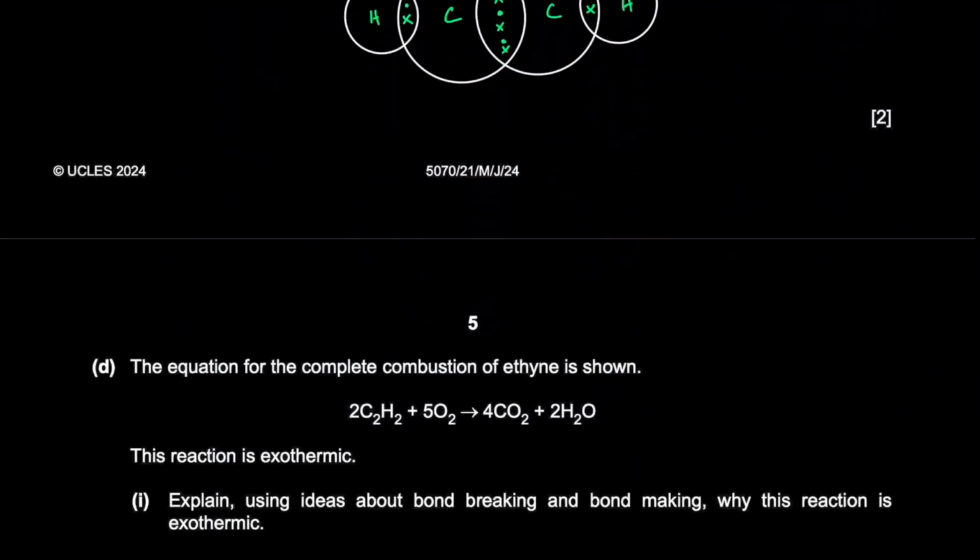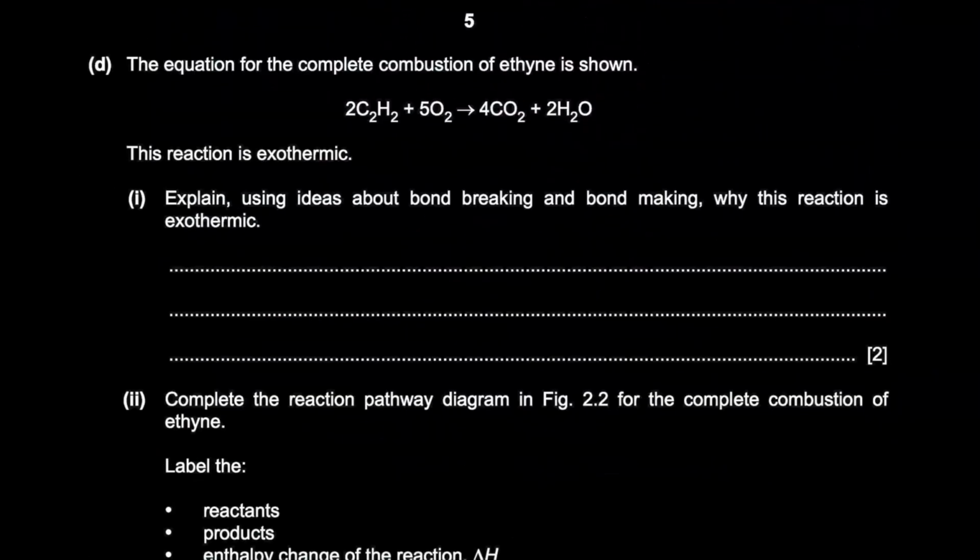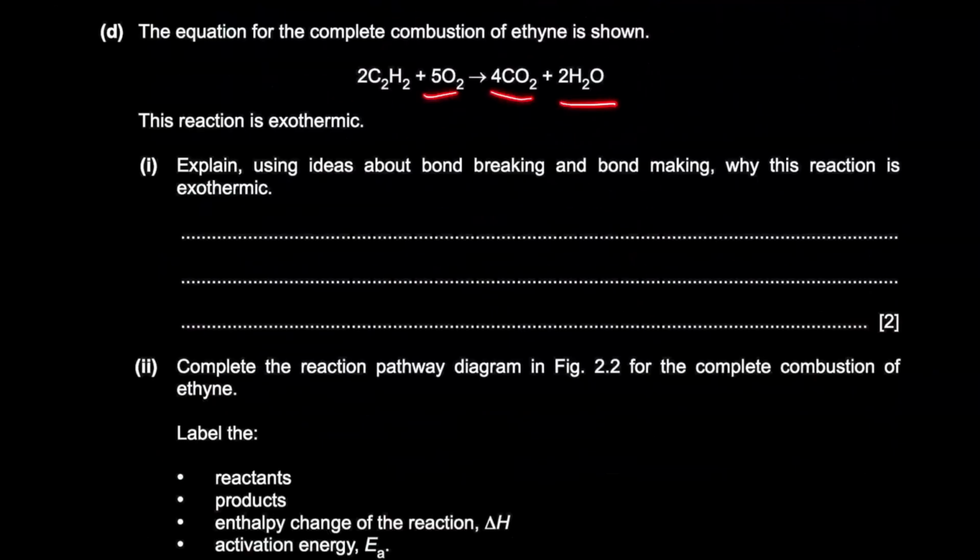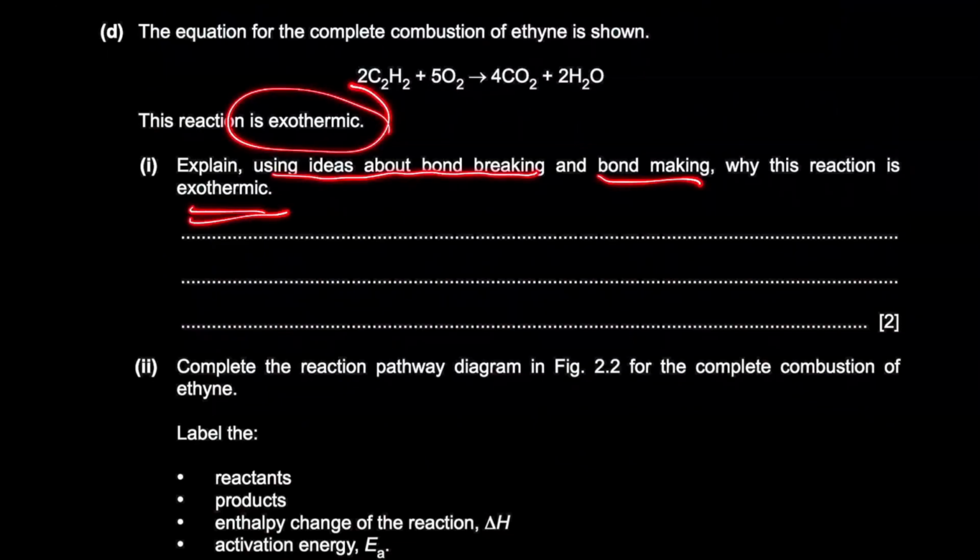We have a single bond between the carbon and the hydrogen, single bond between the carbon and the hydrogen. The equation for the complete combustion of ethyne is shown. Complete combustion means you form carbon dioxide and water, right? If you have a hydrocarbon, the reaction is exothermic. Explain using ideas about bond breaking and bond making why this reaction is exothermic.